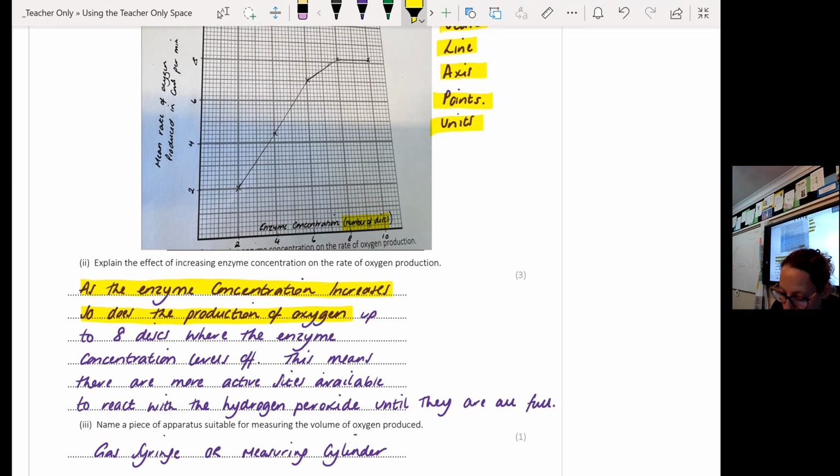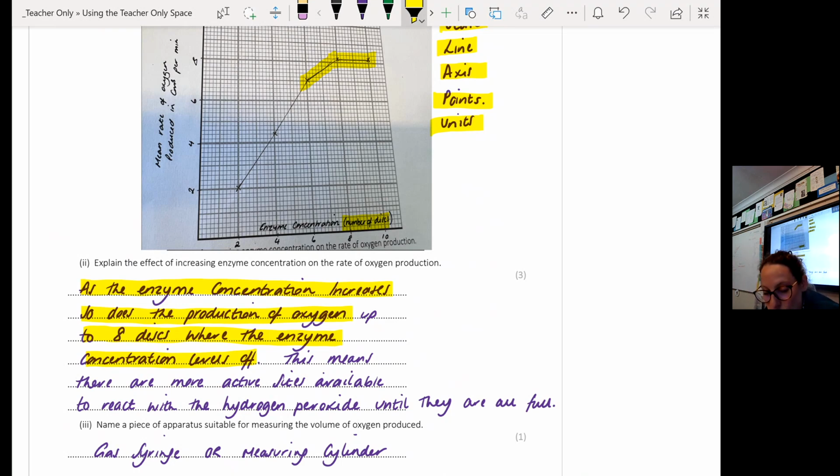But that is not the case, because on my graph, I can see here that the rate of oxygen produced starts to level off. It starts to plateau. So I need to tell me that in my answer. So up to 8 discs where the enzyme concentration levels off. That is a description. That is 2 marks. You get 1 mark for telling me that as the concentration increases, so does the production of oxygen, but it levels off at 8 discs. Okay, after I've added 8 discs, the number or the volume of oxygen that is produced does not increase anymore.